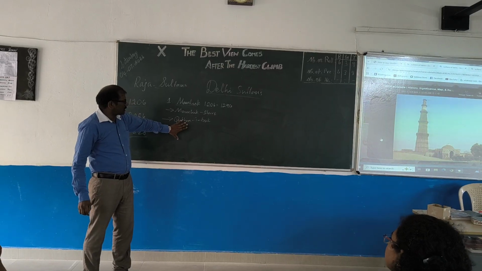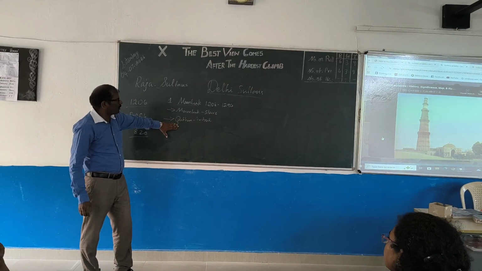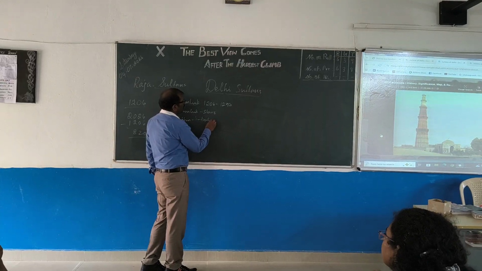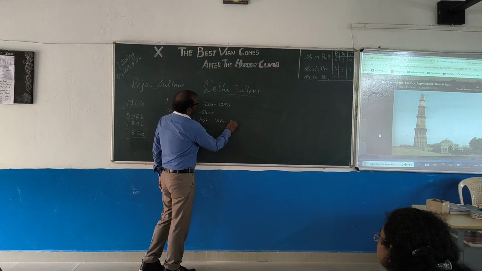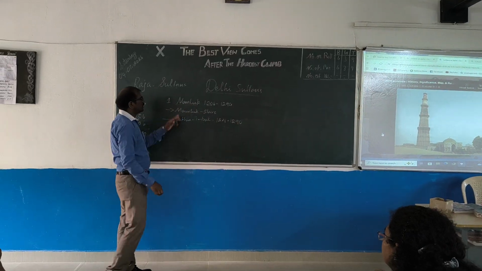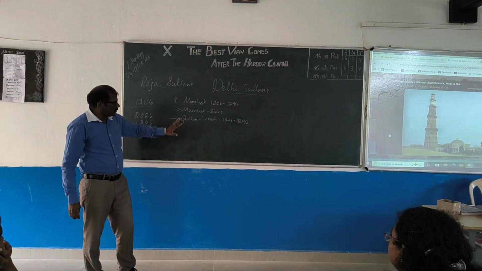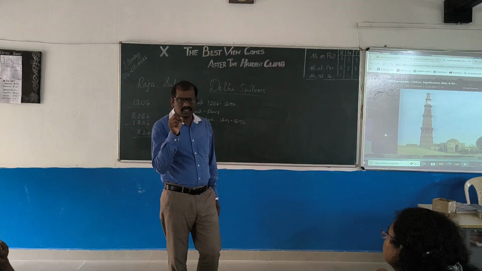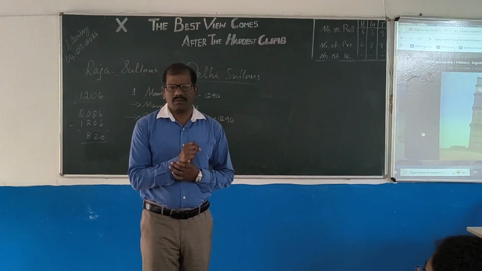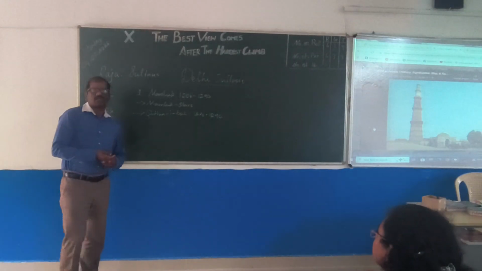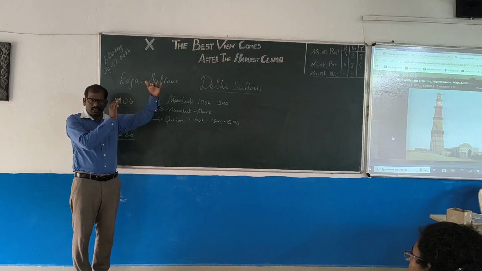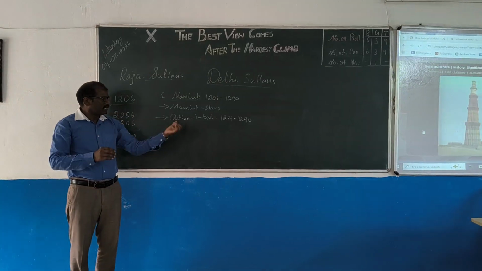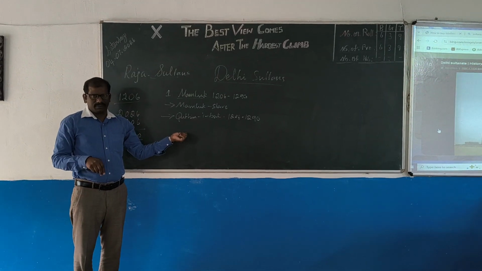Qutbuddin Aibak is one of the important persons. From him we started the Delhi Sultanate. He ruled from 1206 to 1290. We call this the Mamluk dynasty. Qutbuddin Aibak was a slave. How can we call him a slave? Because he was a slave of Muhammad Ghori. After Muhammad Ghori died, he was in India.